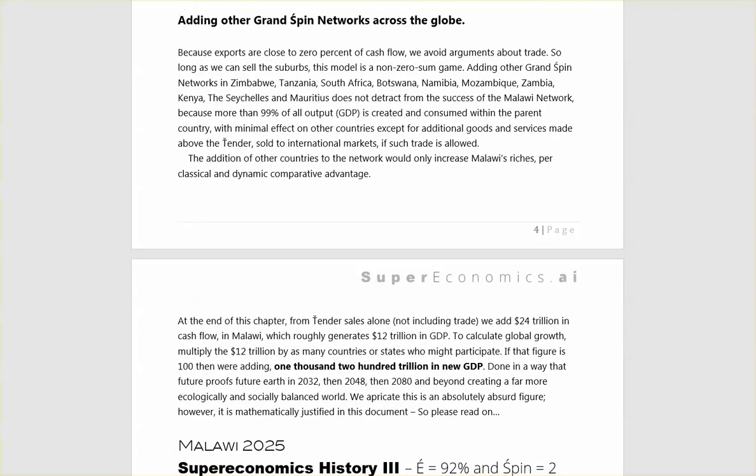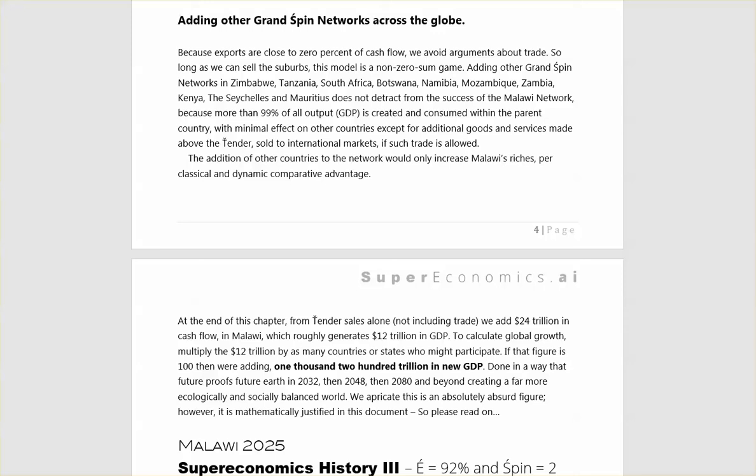Because we are close to 0% of cash flow, because exports are close to 0% of cash flow, we avoid arguments about trade. So long as we can sell the suburbs, this is a non-zero sum game.